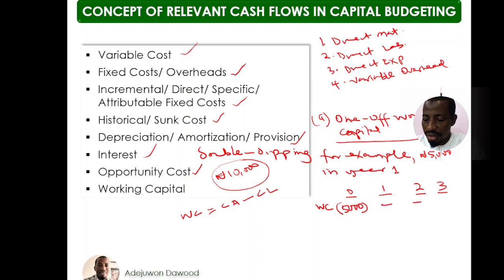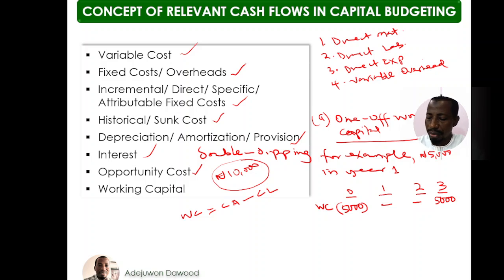The useful life of this project is 3 years. Therefore, I will recover the working capital. The working capital should be equal to 0 at the end of the useful life. However, the PV of each respective working capital will differ. All right. So this is how to treat a one-off working capital.